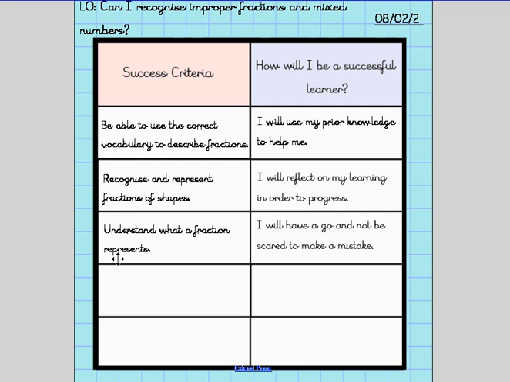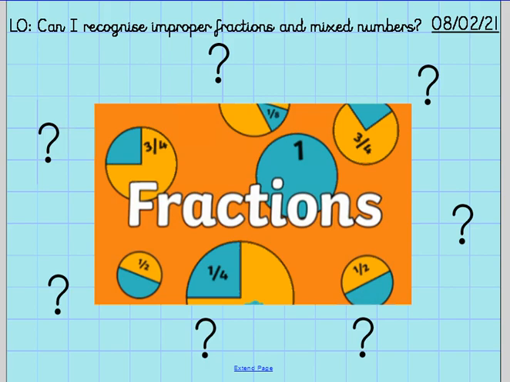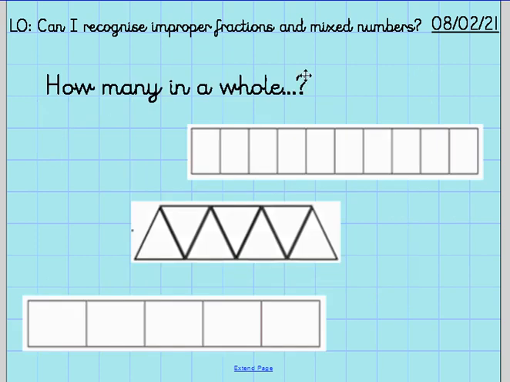So, we are looking at fractions today, and we are looking at recognizing improper fractions and mixed numbers. So when a fraction is bigger than 1 or bigger than a whole. So let's have a look. How many are in a whole? So of these fractions, 1, 2, 3, 4, 5, 6, 7, 8, 9, 10.